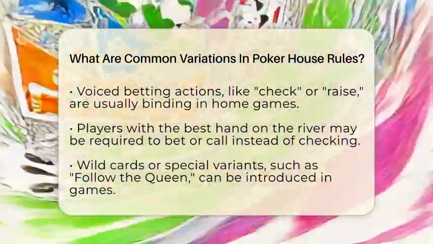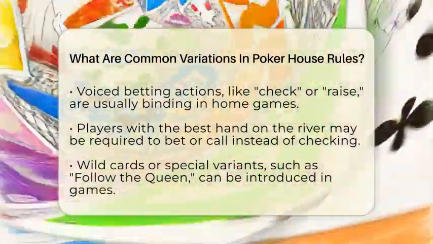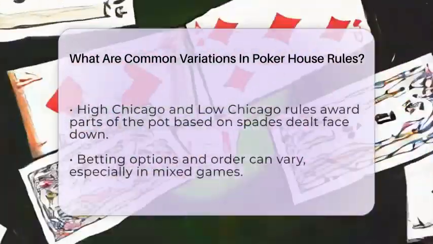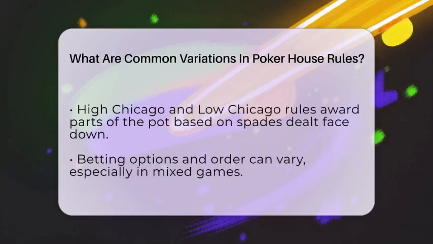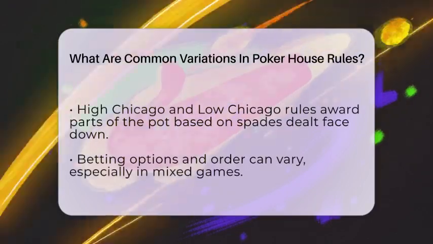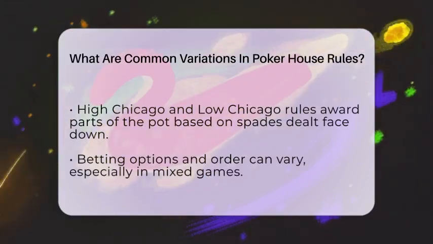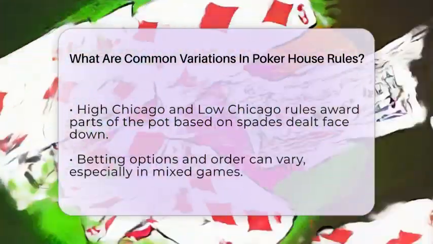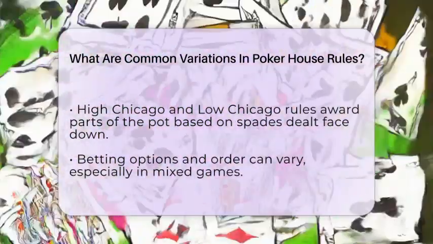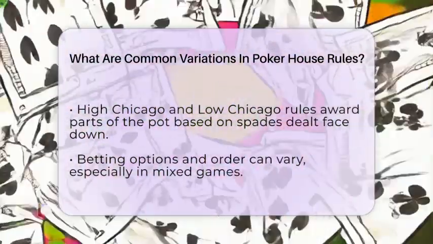You might also find wild cards or special variants in play. For example, in 7-card stud, the follow the queen variant makes cards dealt after a queen wild. These variations can add a fun twist to the game, but it is important that all players agree on the rules before starting. In stud poker, you may encounter high Chicago and low Chicago rules. These rules award half the pot to the player with the highest or lowest spade dealt face down. If the best overall hand also holds this card, they win the entire pot. This adds an extra layer of strategy to the game.